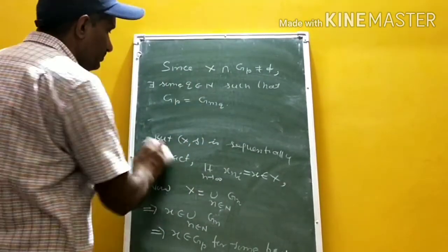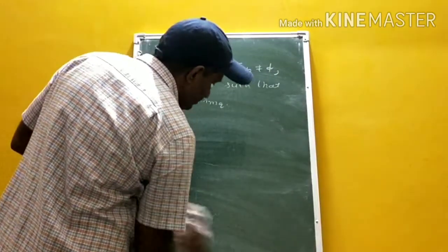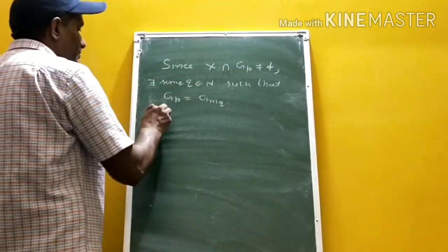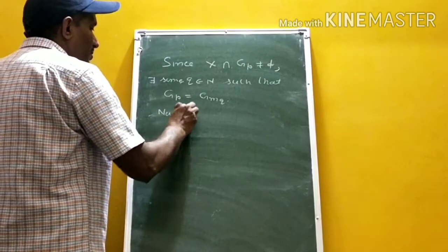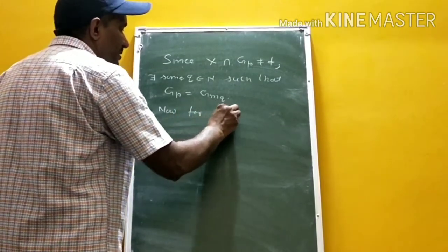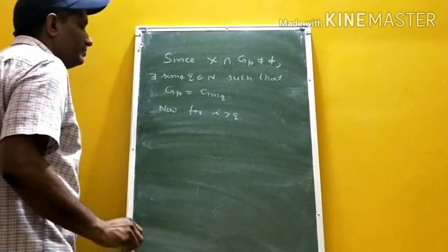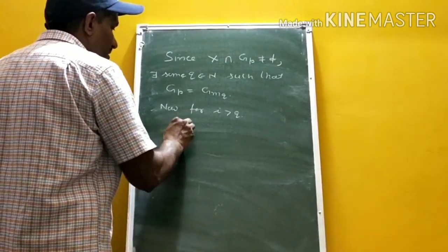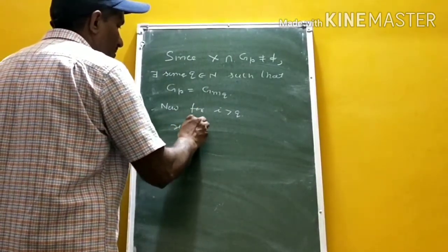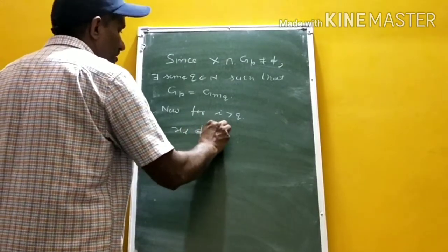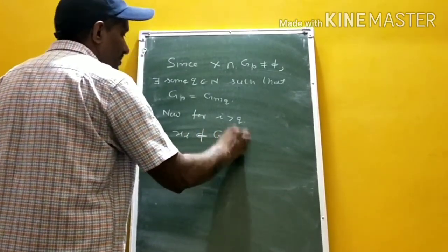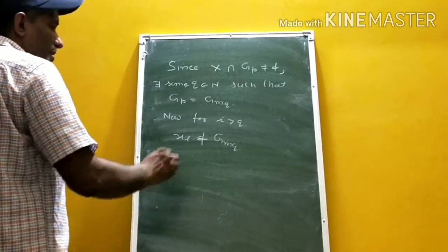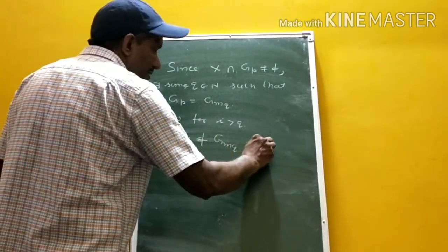Now for i greater than q, x_i does not belong to G_mq by construction of the sequence.